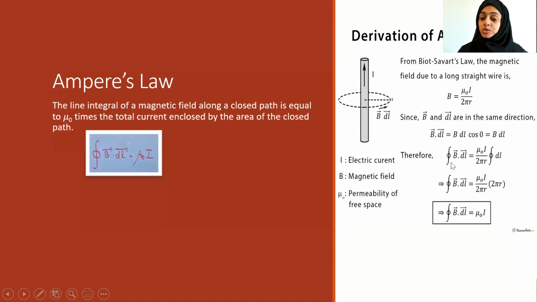So when you take the closed integral of B dot dl, you will get mu naught I by 2 pi r into the closed integral of dl. What is meant by the closed integral of dl? That is the total length of this path. So if r is the radius of this circular path, what will be the total length of the path?